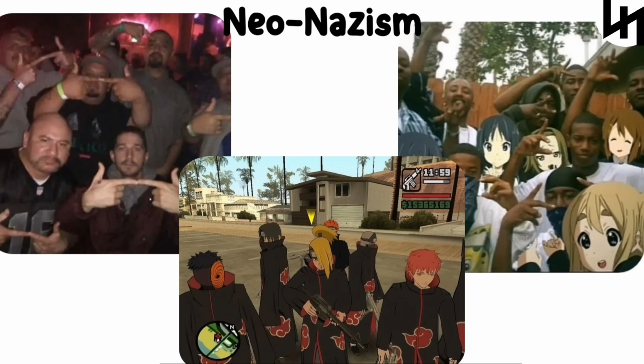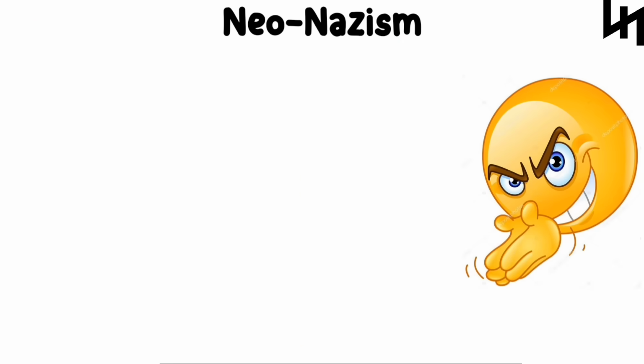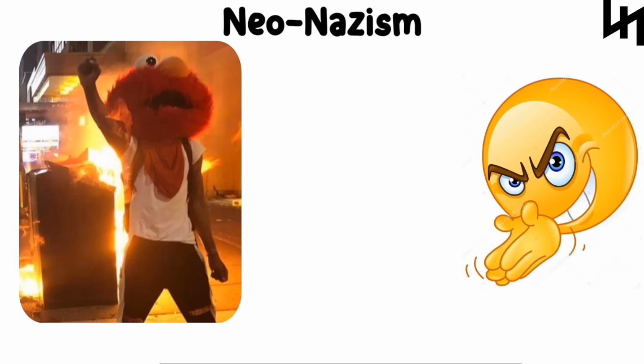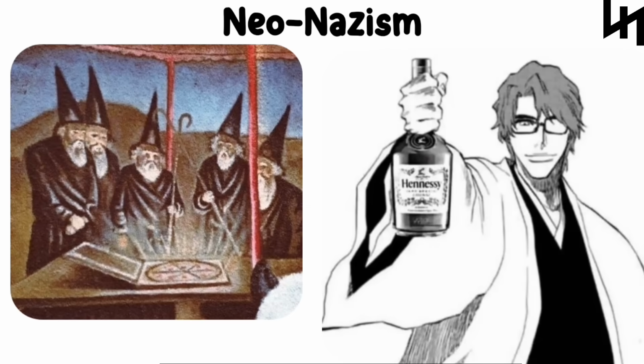Different neo-Nazi groups have different goals. Some try to get into politics to gain legitimacy, while others stay on the fringes, focusing on protests or propaganda. These groups are usually part of broader far-right or ultra-nationalist movements,